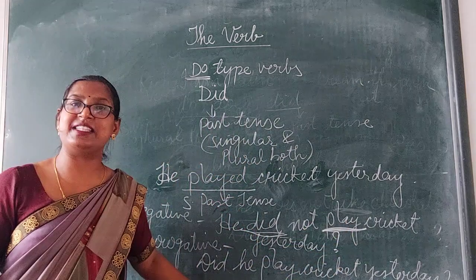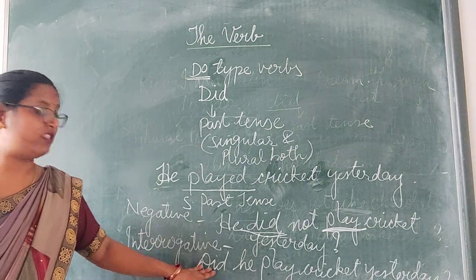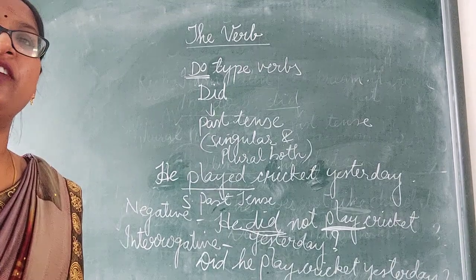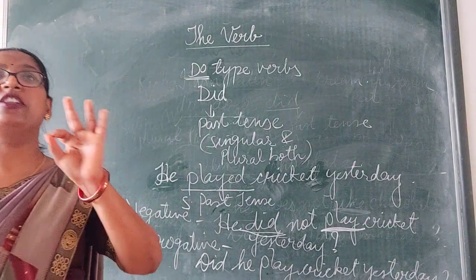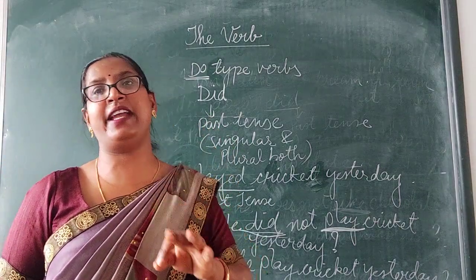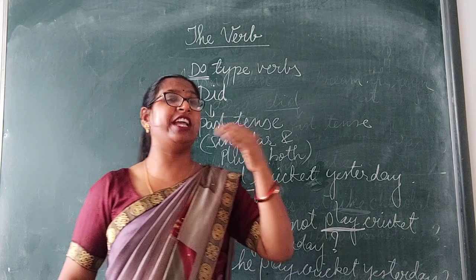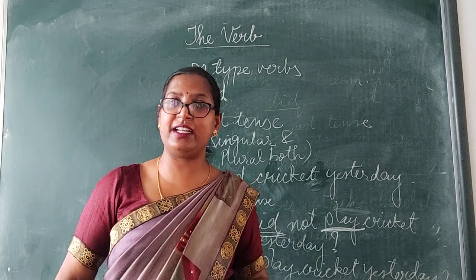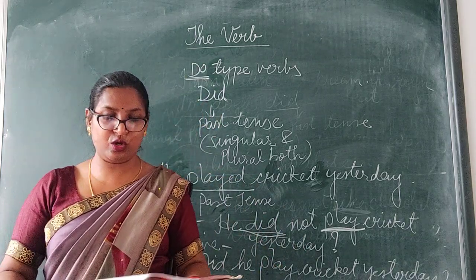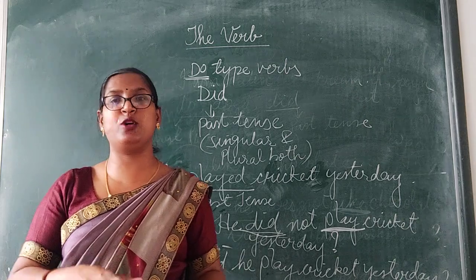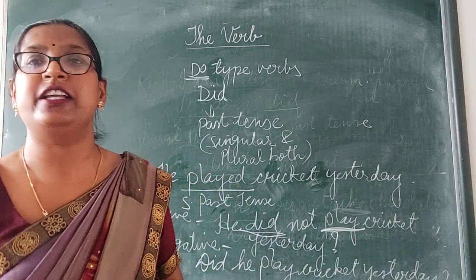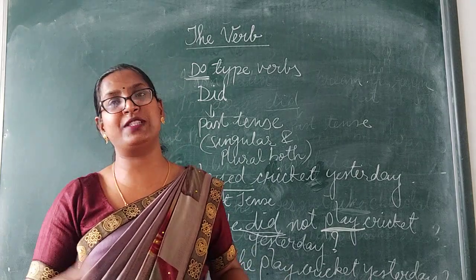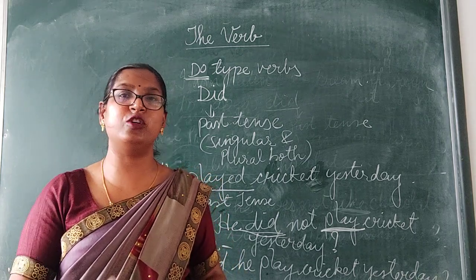Clear? Here you can see the word did. Question is beginning with did. So, the helping verbs do, does and did are used for changing the sentence into interrogative form and also changing the sentence into negative form. Clear? So, this is all about the verbs. All the important points of this chapter is covered up. In the next chapters, we will study in detail about the other helping verbs and also about the verbs of possession.